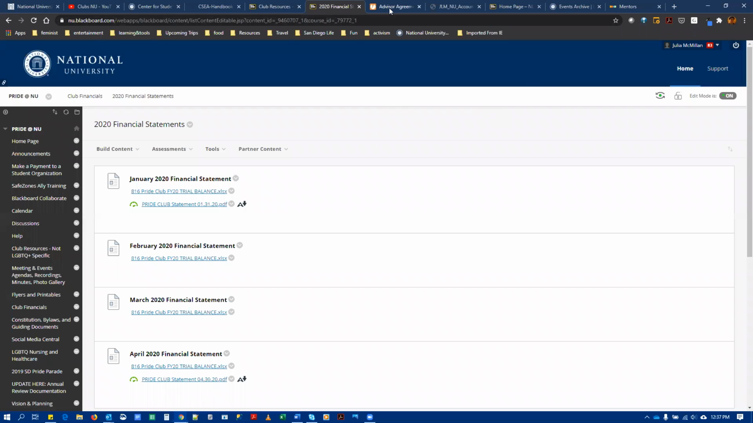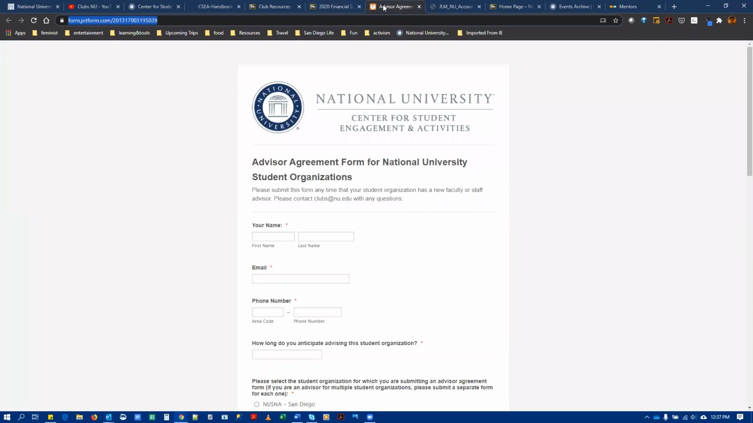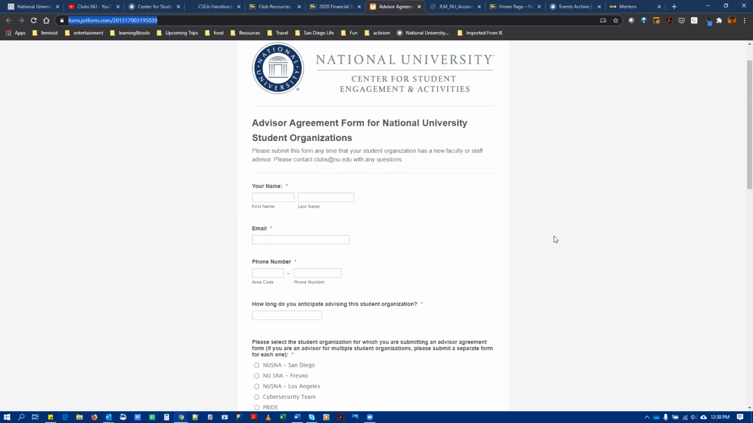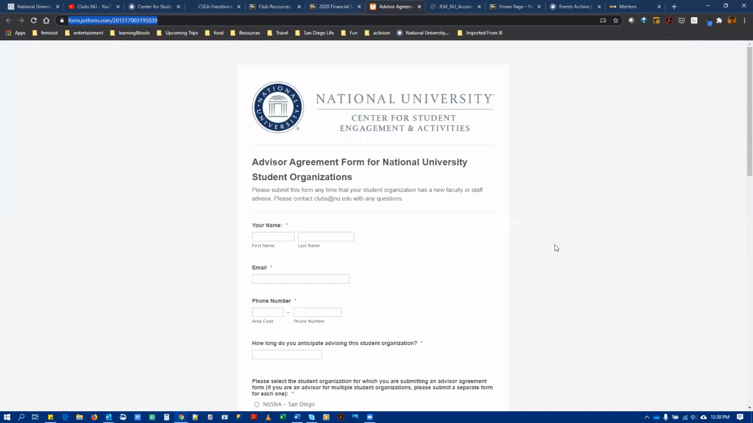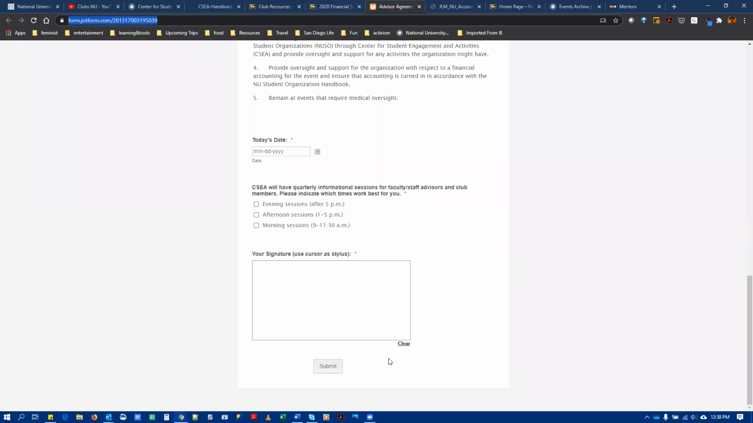If you're a new faculty or staff advisor, you will also be asked to fill out our advisor agreement form. Previously this was a PDF form, but we've updated it to a web form, which we hope will be faster and more convenient for you. You don't need to update this on any regular basis. If the student organization has a new advisor, they would simply fill out a new form, but you can just fill it out at the beginning of your time and then click submit.